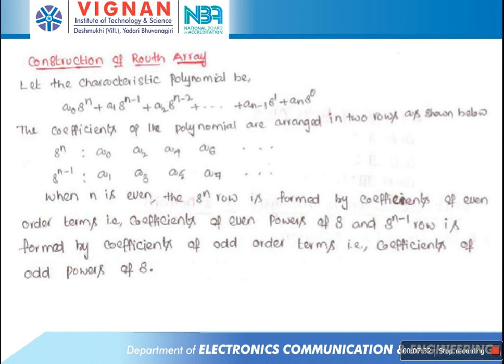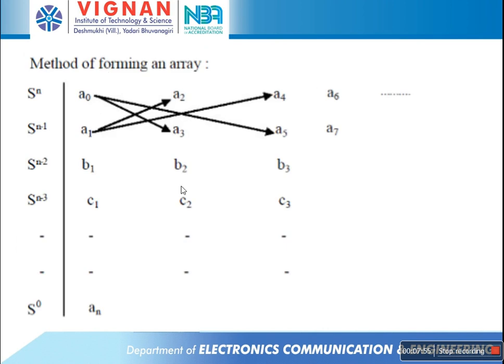How to find out the remaining rows up to the s power 0 row? Each row of the Routh array is constructed by using the previous two rows' elements. The remaining rows are the s power n minus 2 row, s power n minus 3 row, and so on up to the s power 0 row. For example, the s power n minus 2 row coefficients are b1, b2, b3, b4, like that.